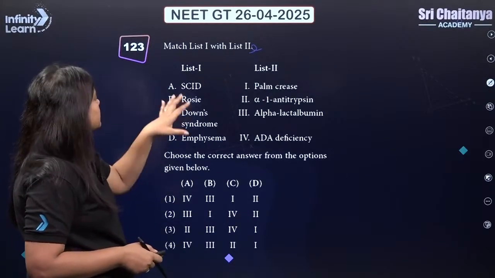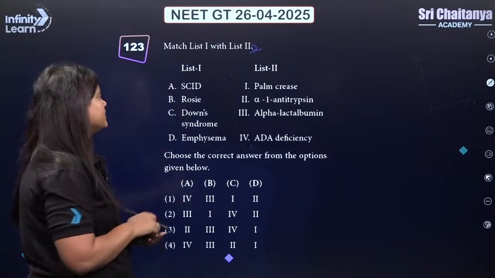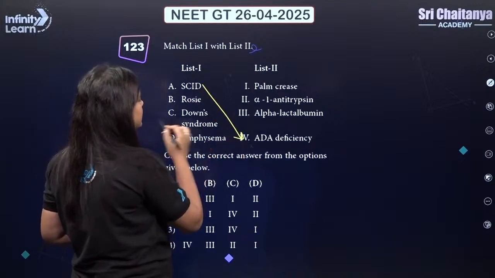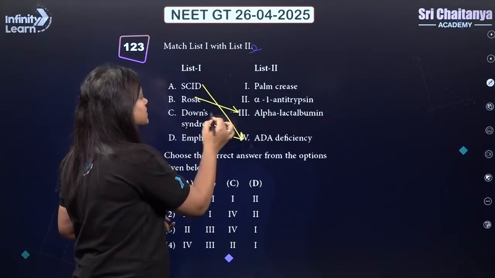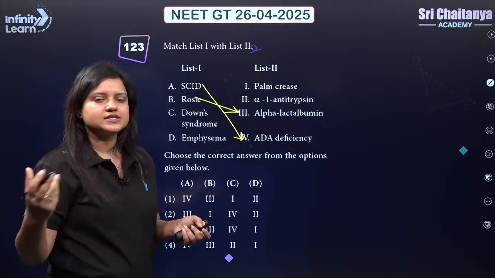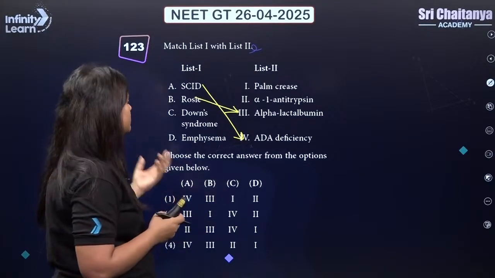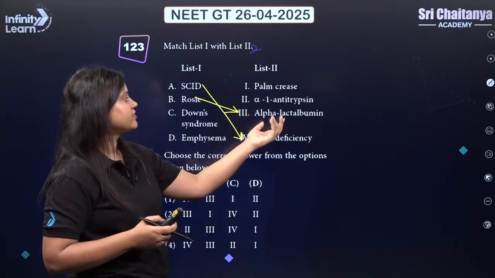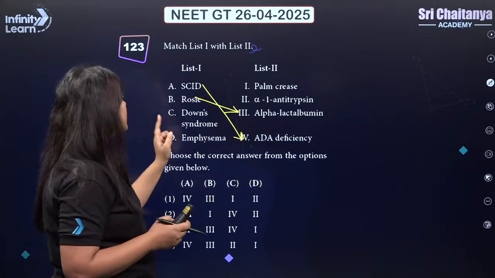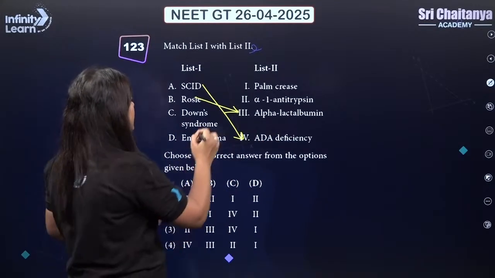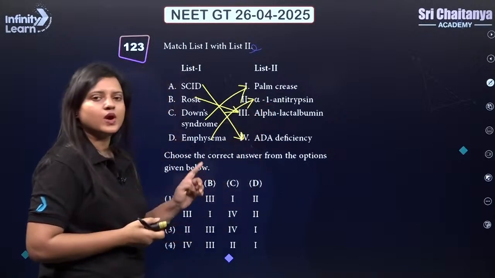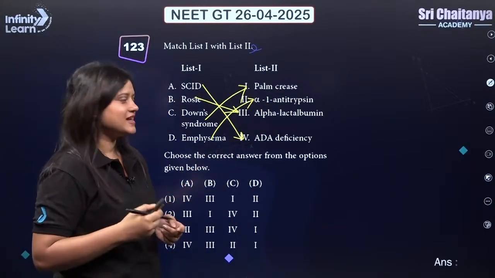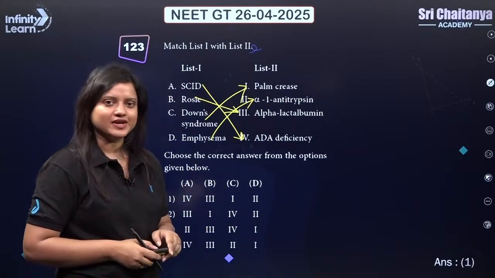Next, SCID, severe combined immunodeficiency, is because of ADA deficiency. Rosie is a transgenic cow whose milk is similar to the milk of a human female, so it has alpha-lactalbumin. Down syndrome has a palm crease, and emphysema can be treated by alpha-1 antitrypsin. So the correct answer here should be 1.